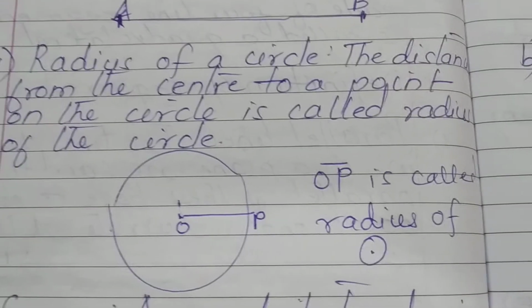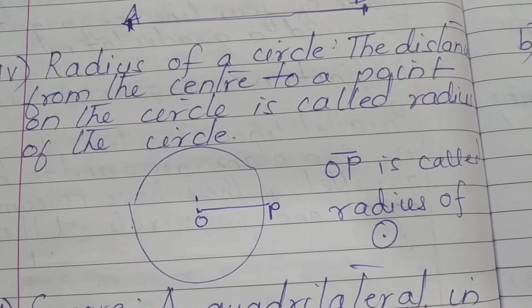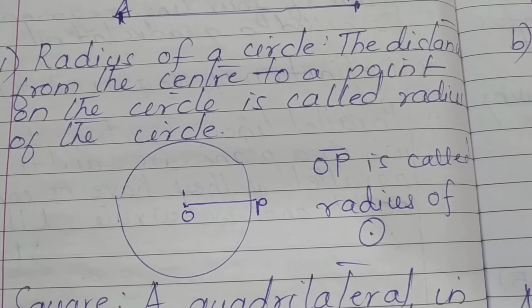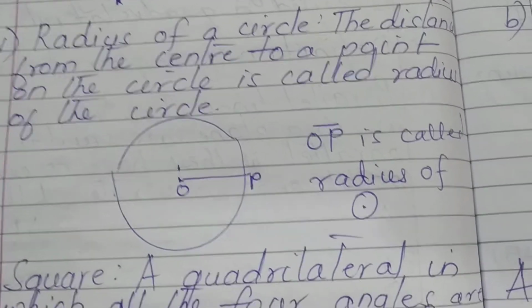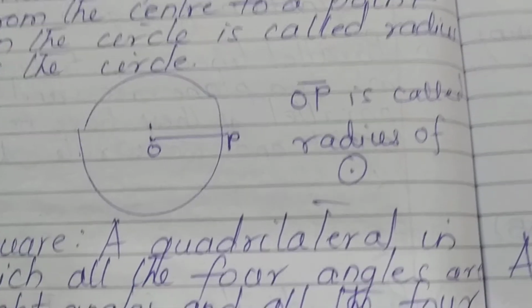Draw the figure. Radius of circle. The distance from the center to the point on the circle is called the radius of the circle. OP is called the radius of the circle.